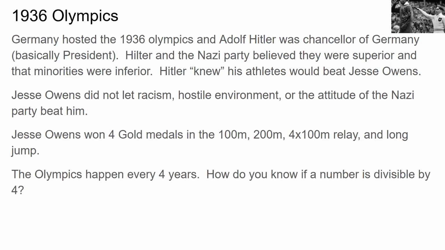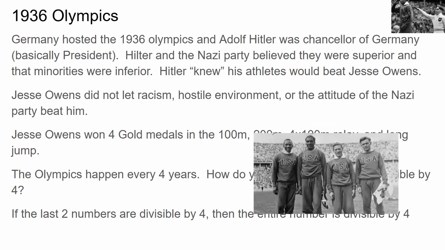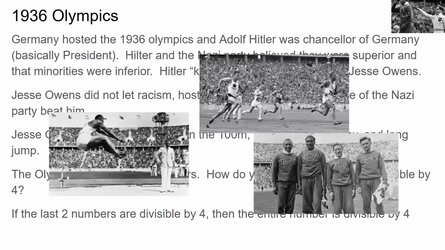The Olympics happens every 4 years. How do you know if a number is divisible by 4? If the last two numbers are divisible by 4, then the entire number is divisible by 4. That's the rule. Here are some pictures from the 1936 Olympics. The long jump, the 100 relay, and then his teammates. And up to the top right is Jesse Owens getting the gold medal, and you can see the German behind him giving the salute of Adolf Hitler.